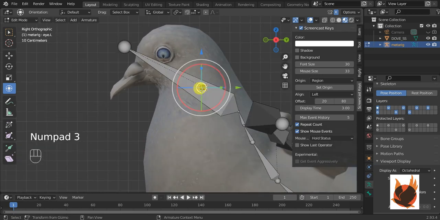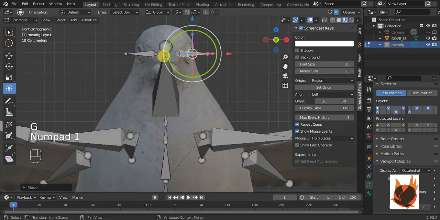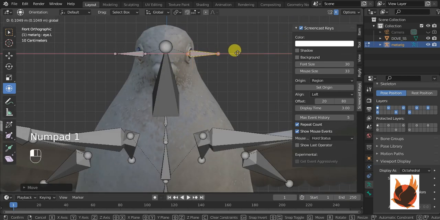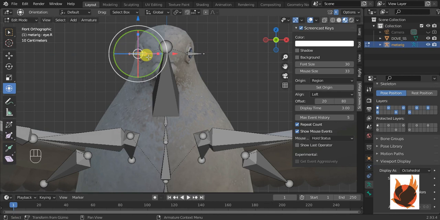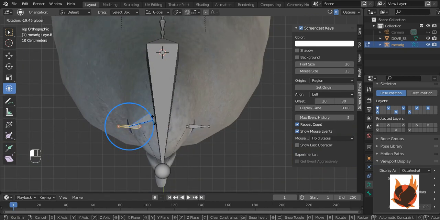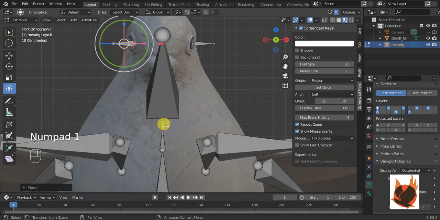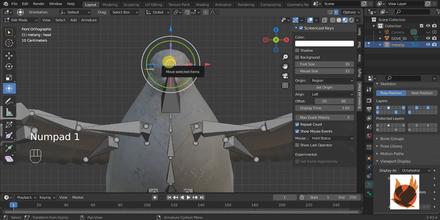And these are eyes. I am going to align these eyes with the eyes and scale them to small, and check where these bones should be.